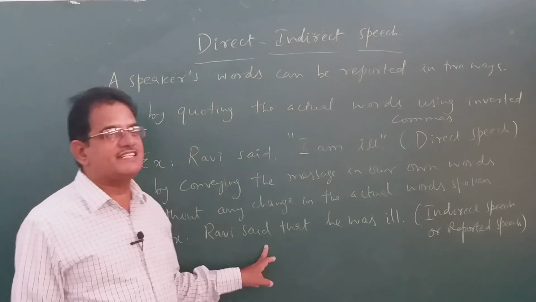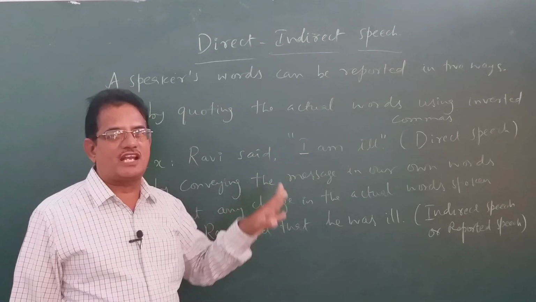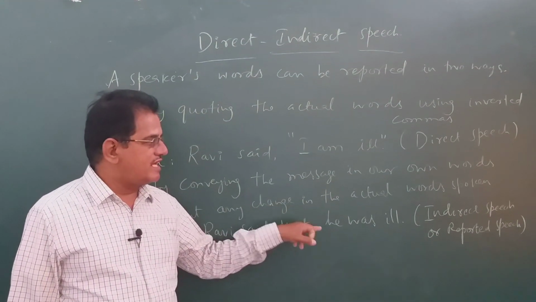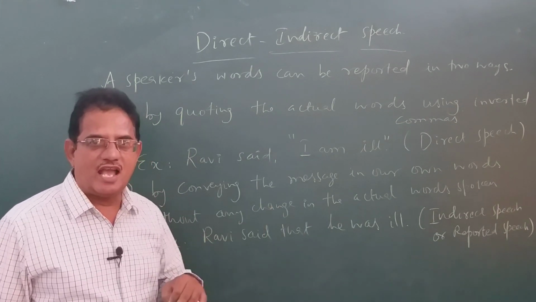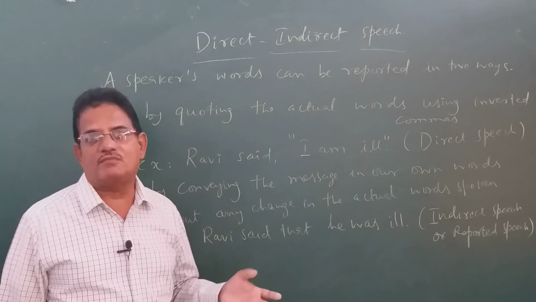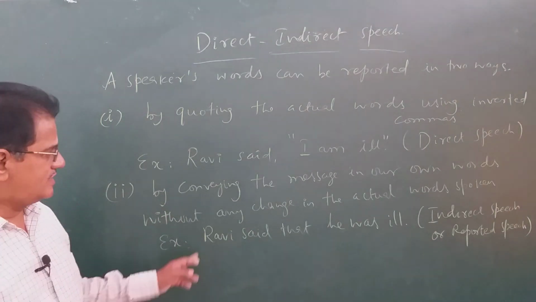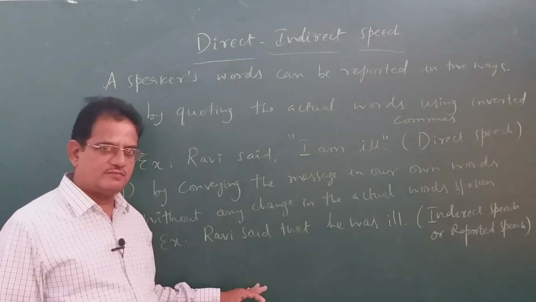It is indirectly said, not direct words used by the speaker I am using here. These are the words indirectly conveyed. I am reporting in an indirect manner. Okay, this is how I convey Ravi's words in my own words.